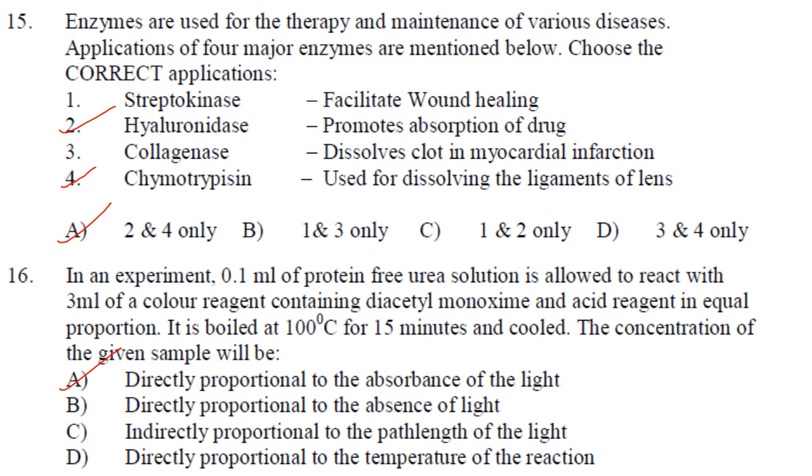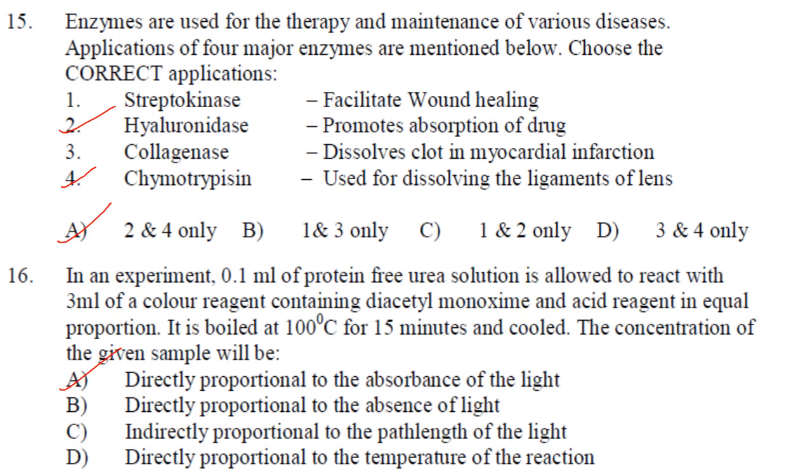Enzymes are used for the therapy and maintenance of various diseases. Applications of four major enzymes are mentioned below. Choose the correct application. So streptokinase facilitates wound healing? Streptokinase is used to dissolve blood clots that have been formed in the blood vessel. So that is not correct.